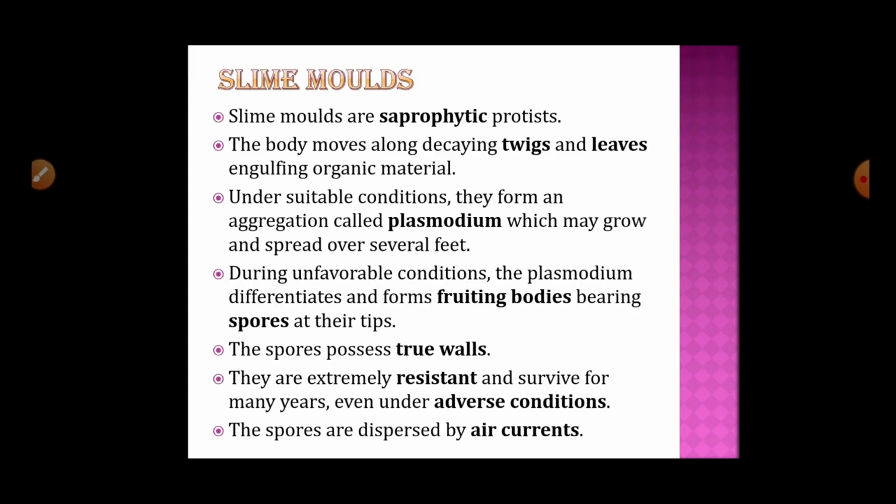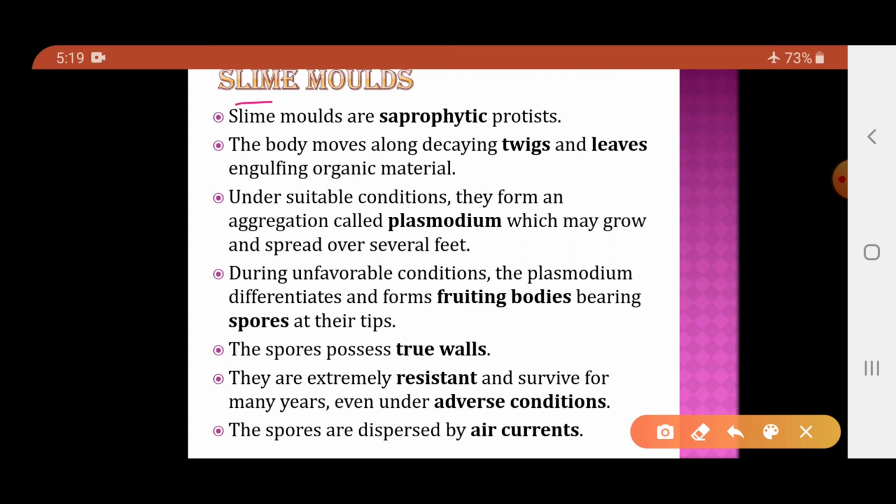Now the next group of the organisms belonging to the kingdom Protista are the slime molds. Now slime molds are saprophytic protistans. That is, they are not phototrophic, which means they cannot prepare their own food. So they are heterotrophs. Which type of heterotrophs are they? They are saprophytic. Saprophytic means they feed on the decaying organisms.